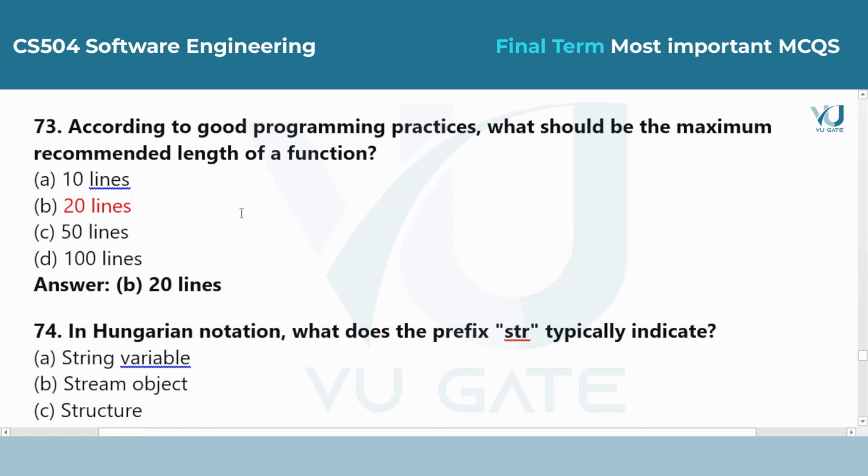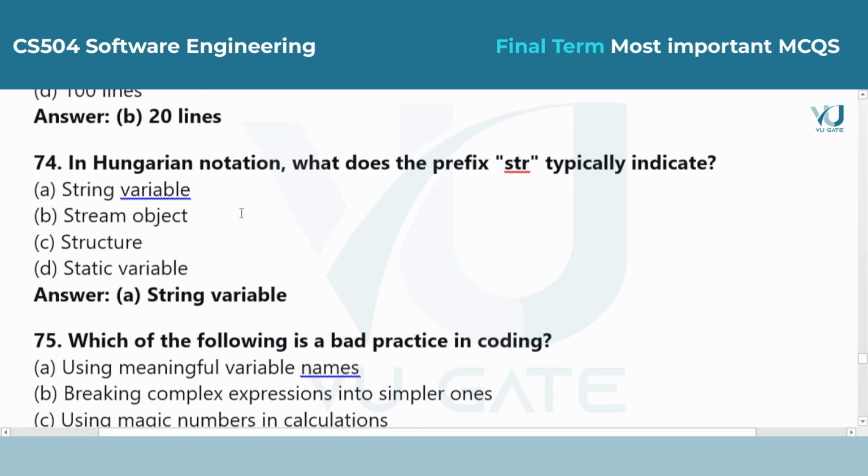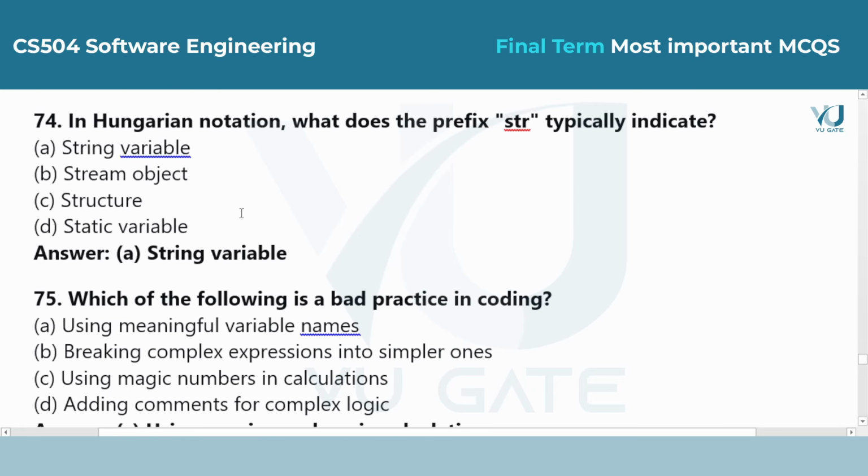Answer is option B, 20 lines. Long functions are hard to read and test. Keeping them under 20 lines encourages developers to break complex problems into smaller, manageable pieces. Question 74. In Hungarian notation, what does the prefix str typically indicate?